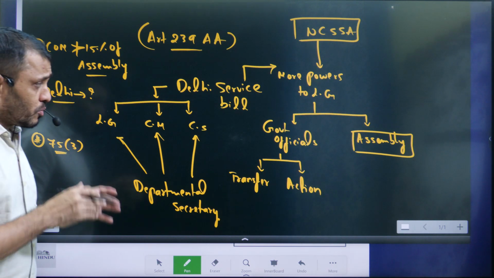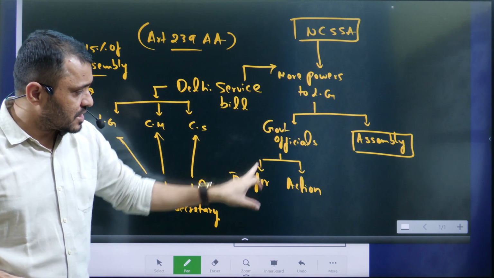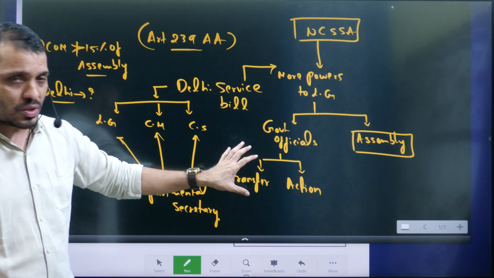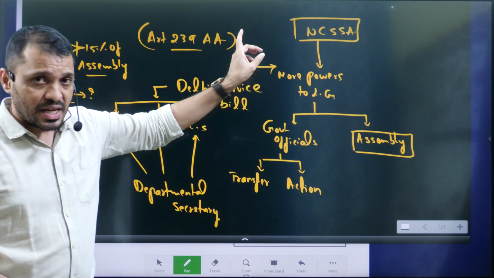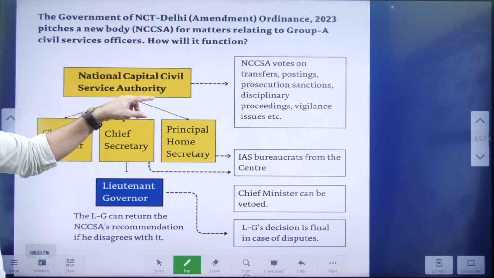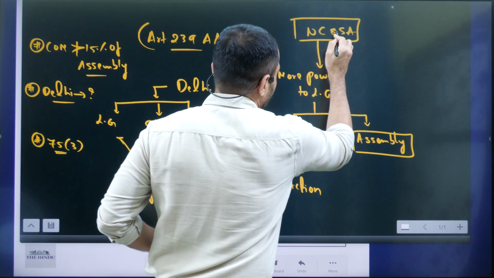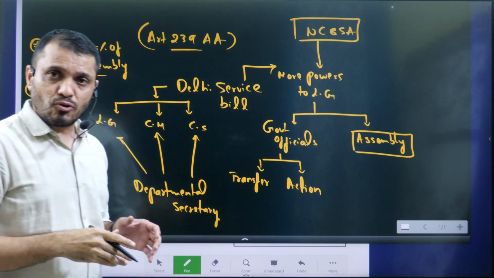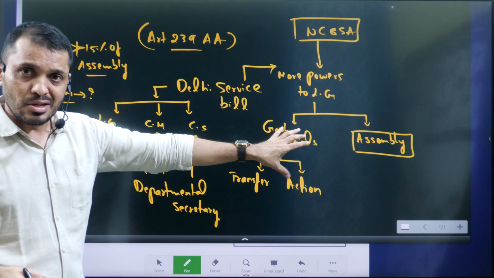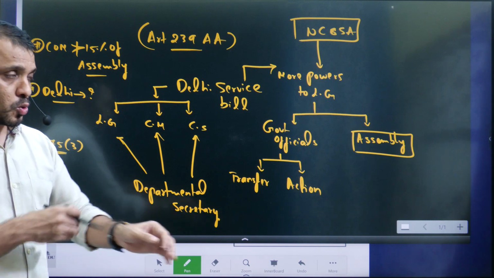So once again, go back to this particular bill. It is giving absolute, unlimited powers to the Lieutenant Governor in terms of transfers as well as disciplinary action on the bureaucrats. In terms of the bureaucrats, he will get inputs from the National Capital Civil Service Authority. They will give recommendations, and of course their recommendations are not binding on the Lieutenant Governor, and he has discretionary powers with respect to Assembly summoning and prorogation as well.